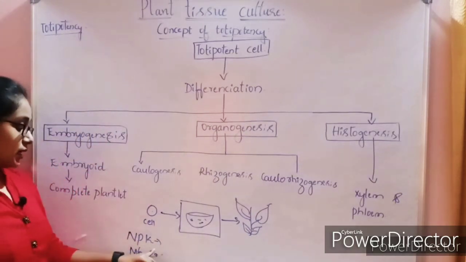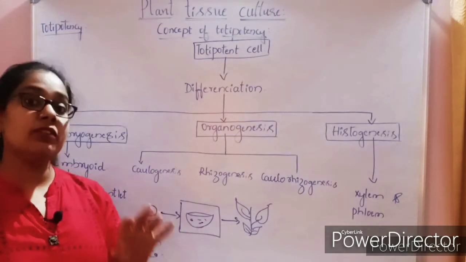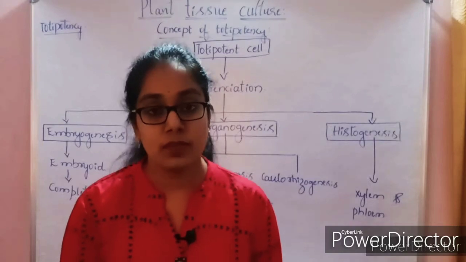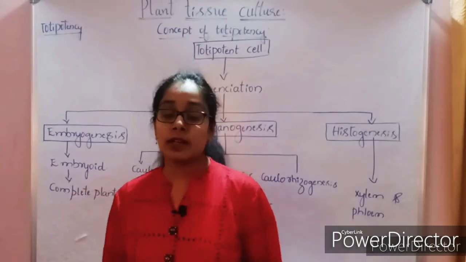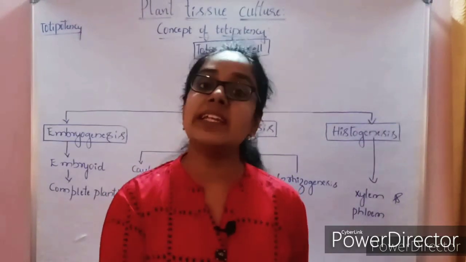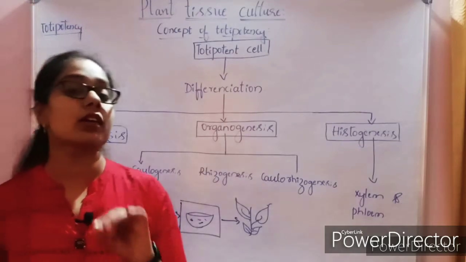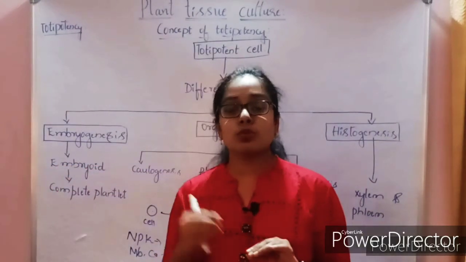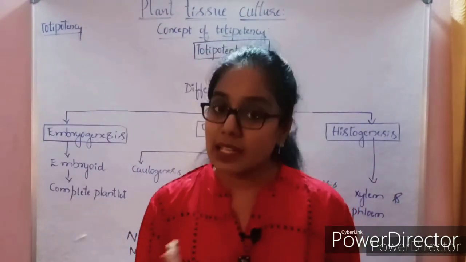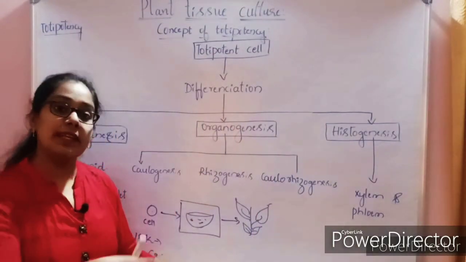So in this culture medium we have some macronutrients and micronutrients, and we are also providing the culture medium with growth hormones. What do these growth hormones do? They induce cell division as well as cell differentiation in the cell. That's the reason why we add these growth hormones. Growth hormones may be auxins, gibberellins, cytokinins. There are many growth hormones, and while I discuss the culture medium, I'll tell you in detail.